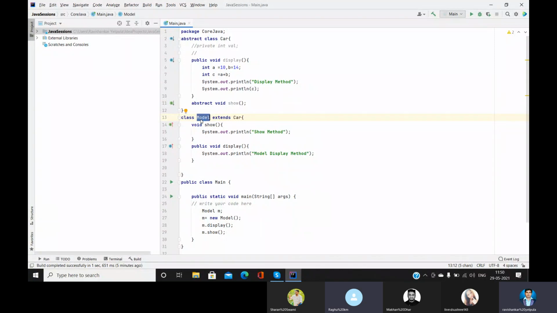So what are we trying to do here, Raghu? We don't want to show anything about the class. We define the show method here, but we don't want to write the body for it or provide the body, and give that access to the user.